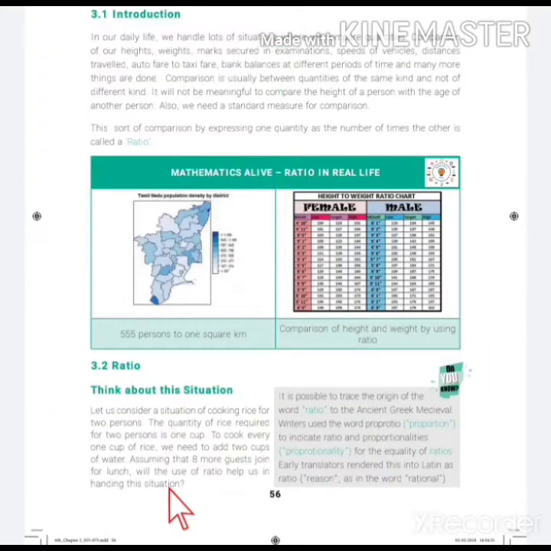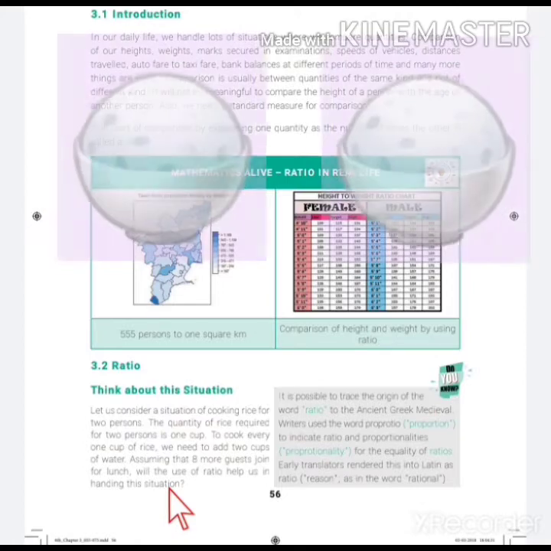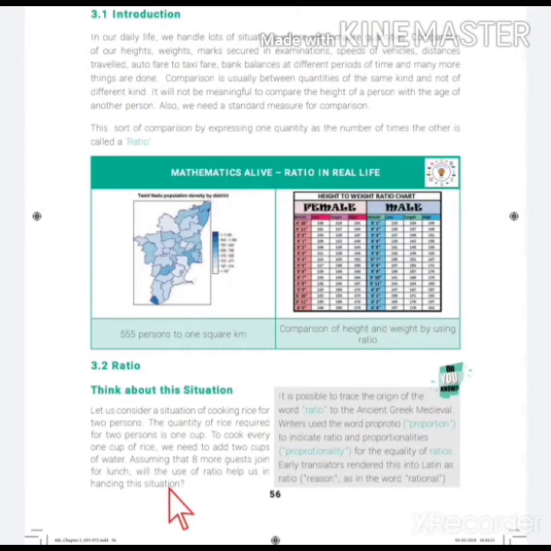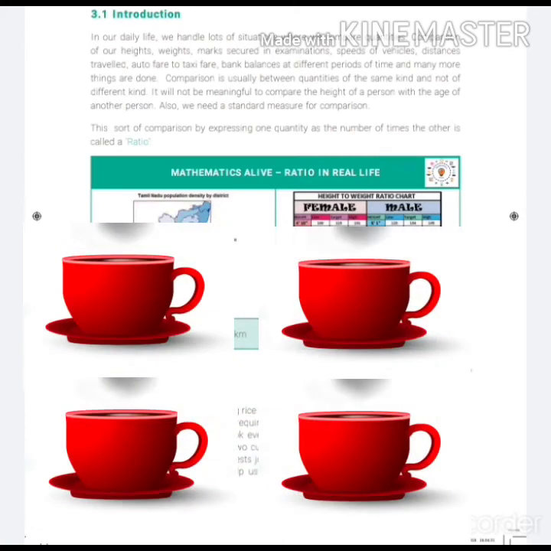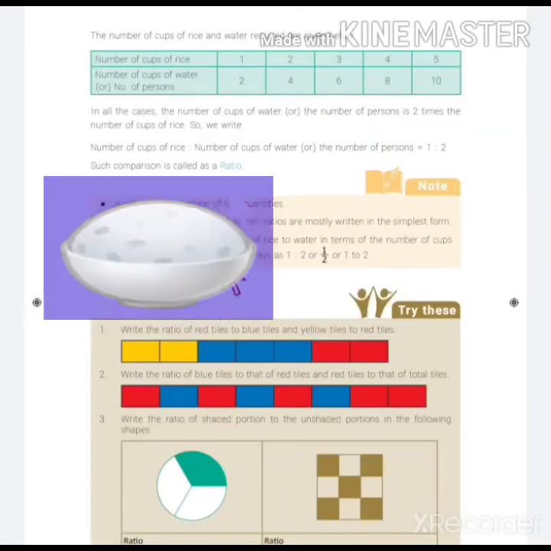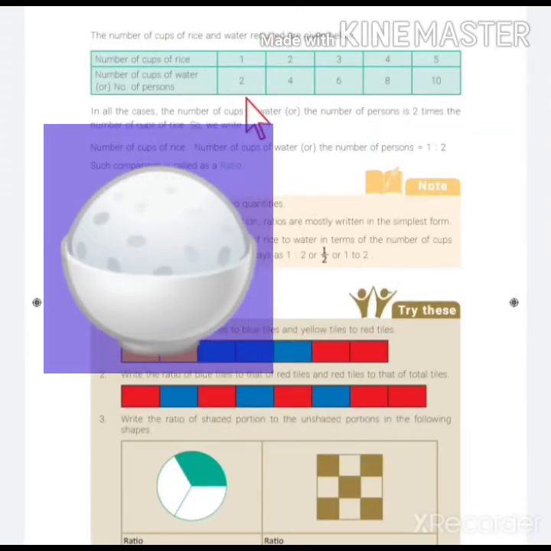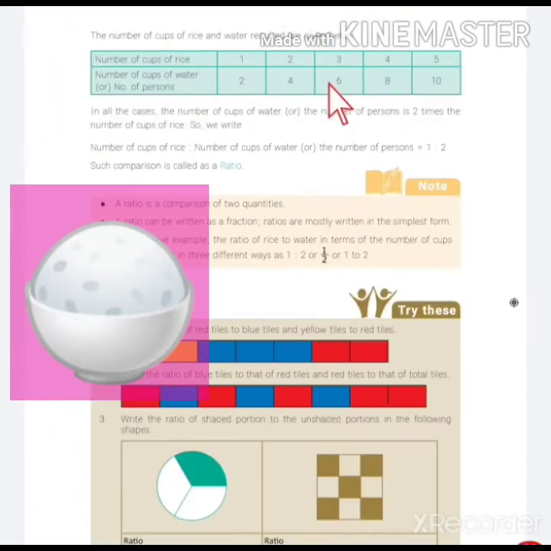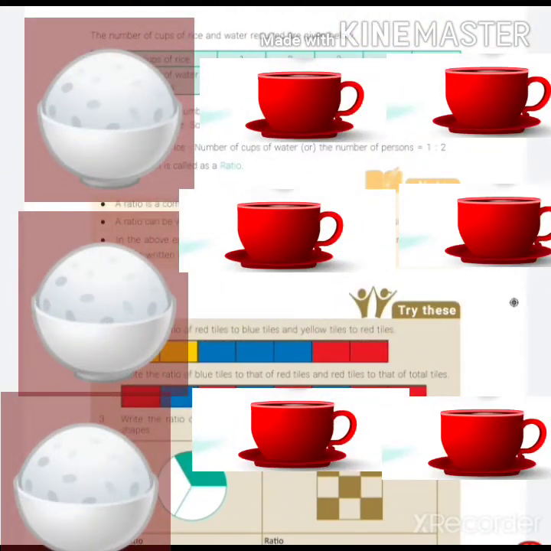So if we cook 2 cups of rice, then how many cups of water do we need? Yes, we need 4 cups of water. So we are able to use the ratio for this situation. That is, for 1 cup of rice we need 2 cups of water. For 2 cups of rice we need 4 cups of water. For 3 cups of rice we need 6 cups of water.